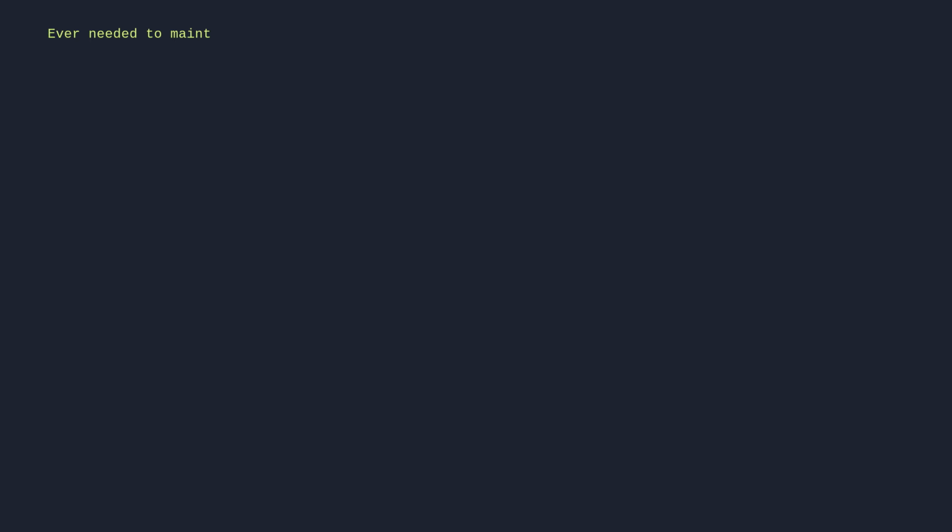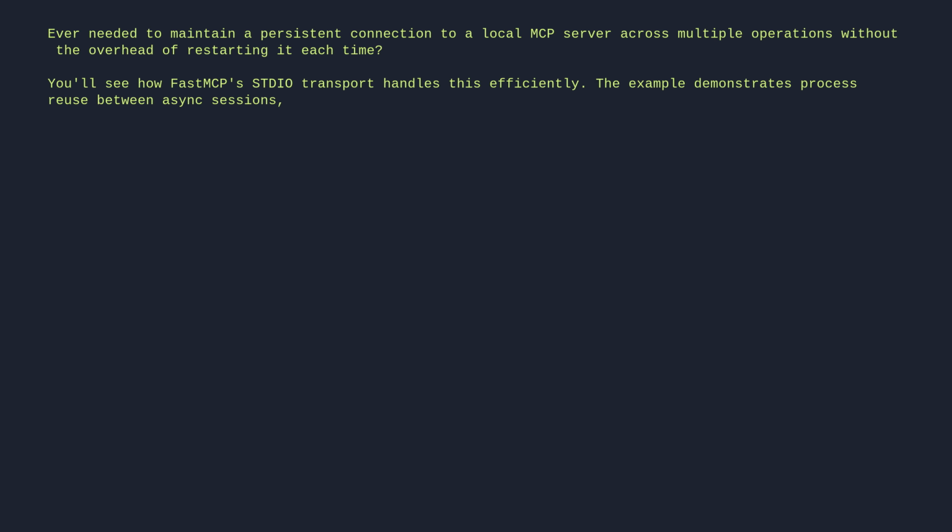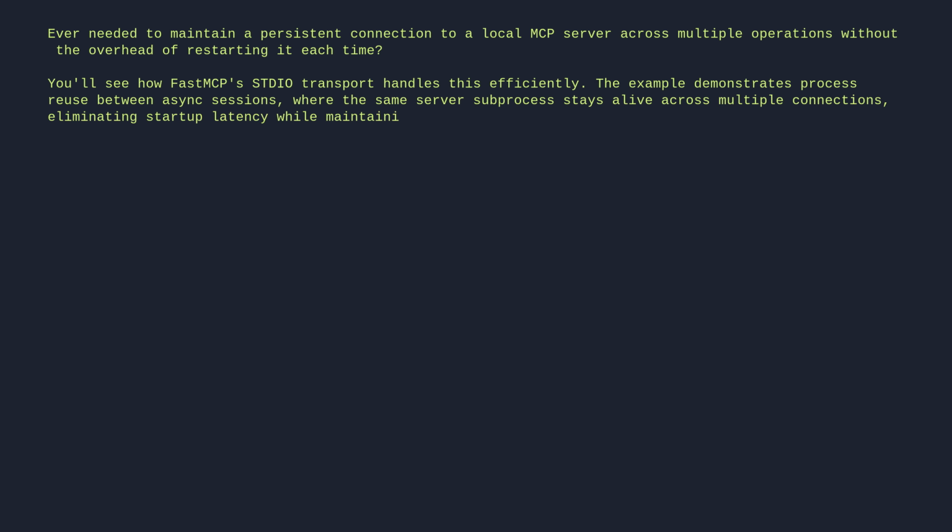Ever needed to maintain a persistent connection to a local MCP server across multiple operations without the overhead of restarting it each time? You'll see how FastMCP's StdioTransport handles this efficiently. The example demonstrates process reuse between async sessions, where the same server subprocess stays alive across multiple connections, eliminating startup latency while maintaining clean session boundaries. This pattern is perfect for local development, where you want both performance and isolation control.